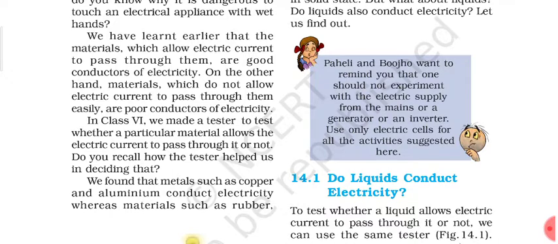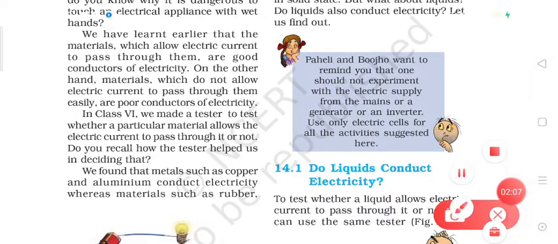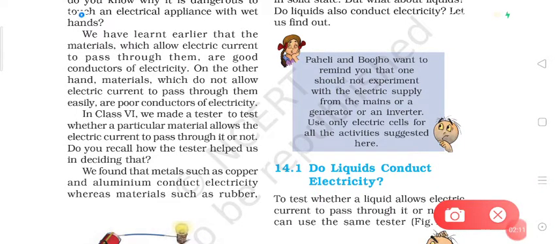This means if you are touching any electrical appliance with wet hands, it is possible that electric current will flow into your body. Dear students, we have learnt about good conductors and bad conductors of electricity, or we can say the conductors and insulators of electricity.